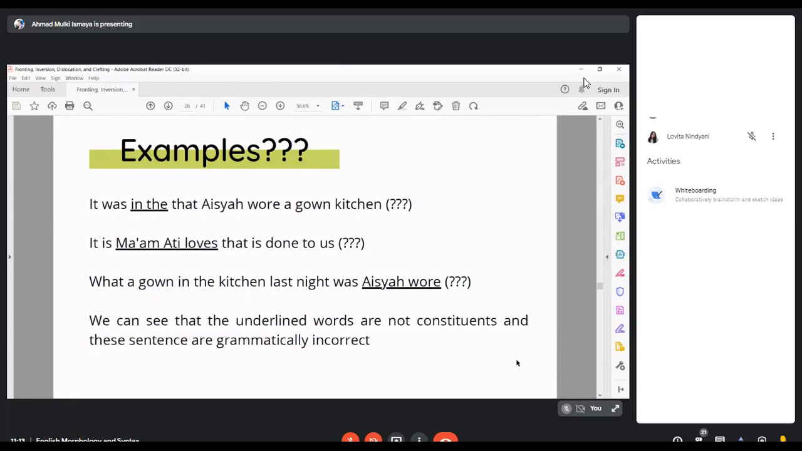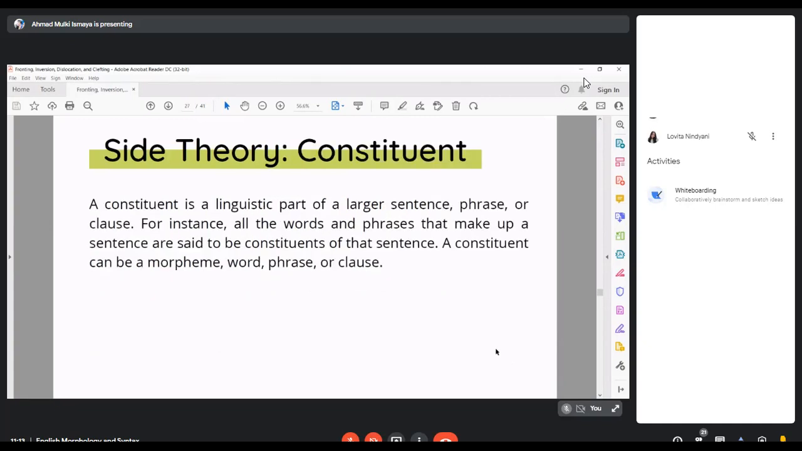But what exactly is a constituent? Well, we're going to have a side theory about constituents. A constituent is a linguistic part of a larger sentence, phrase, or clause. It can be a morpheme, word, phrase, or clause. So what does that mean? In simple terms, it is a construction of the sentence that can be included in a word, phrase, or clause.